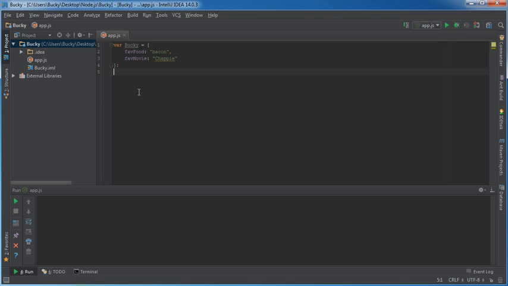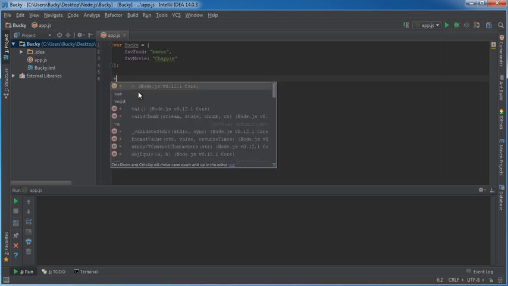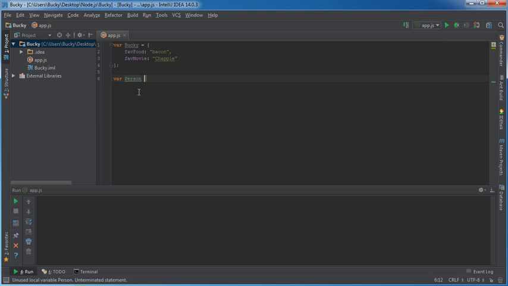What was I talking about? Oh yeah. All right. So whenever you're working with Node, everything is a reference. What that means is if you were to make a new variable called person and set this equal to Bucky, you may be thinking, okay, so what I'm doing is I'm taking all of this, making a copy of it, and now person is pretty much a new object. So what I can do here is I can take person, which is this new person, and set their favorite food equal to salad. Something like that.